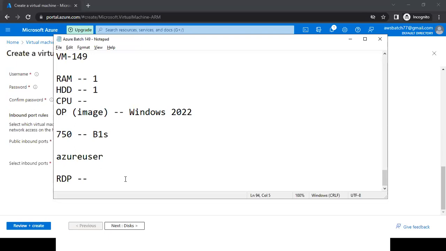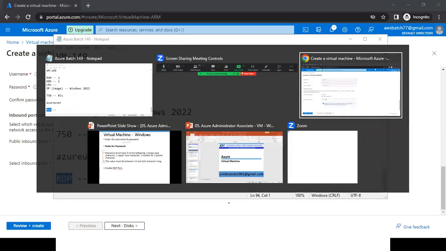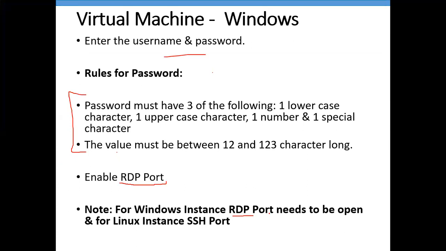And to connect our Windows machine, it is mandatory to enable port number RDP. And same if you want to connect Linux machine, for that one we have SSH port number. Regarding Linux one, you will see in the next session when we are going to learn how to create a Linux machine also. Right now for Windows machine, we need to enable RDP.